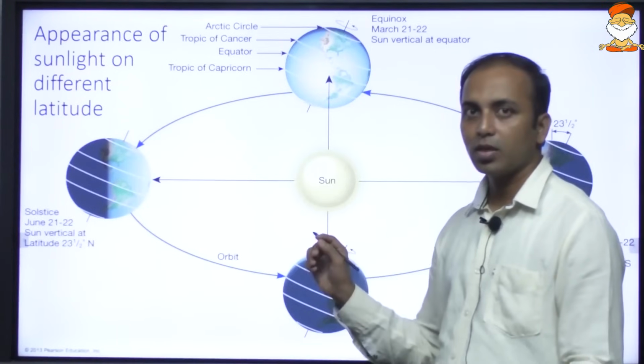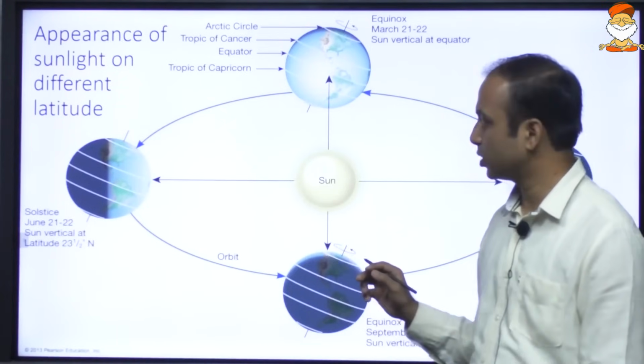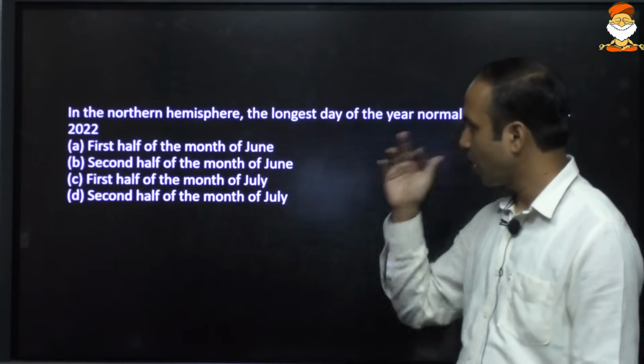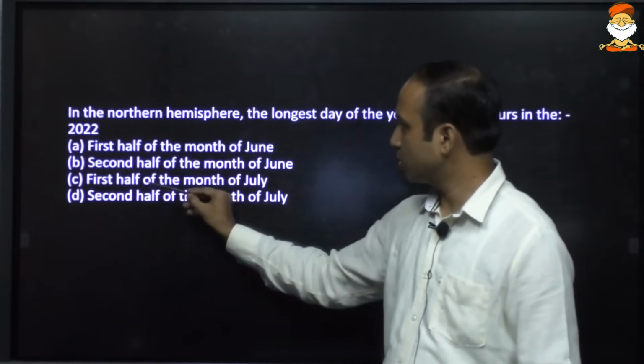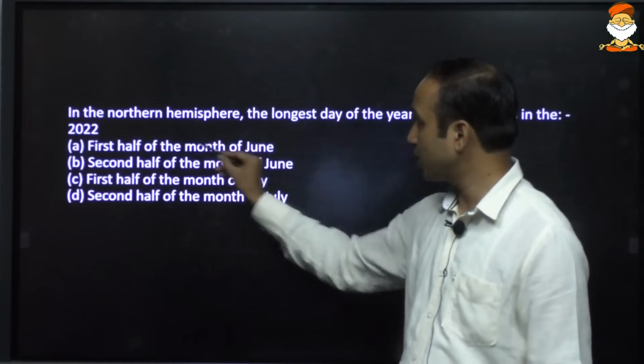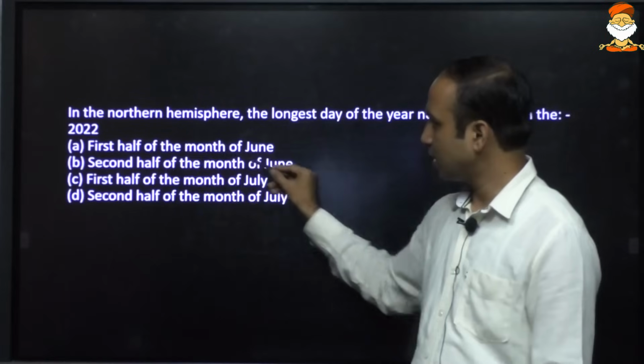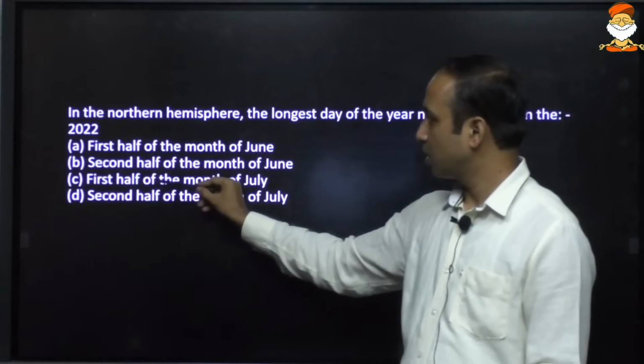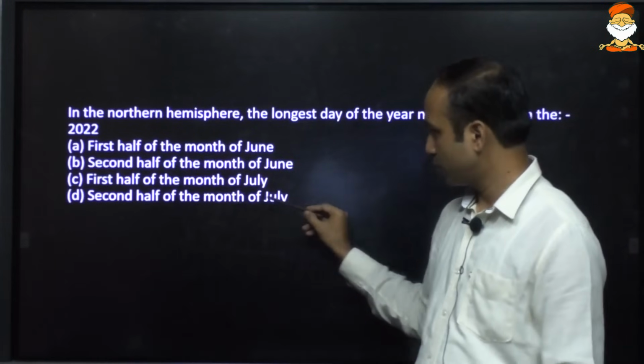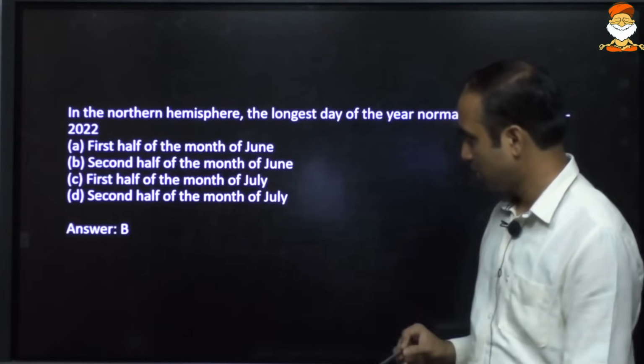It depends upon the leap year, all of those considerations. So it is roughly June. First half month of June? First half means initial 15 days, no. Second half month of June, yes, this is correct. First half month of July, no. July is not there. So B is the answer here.